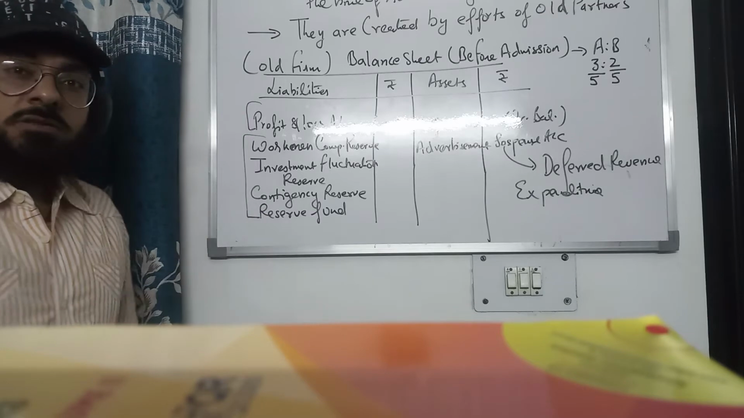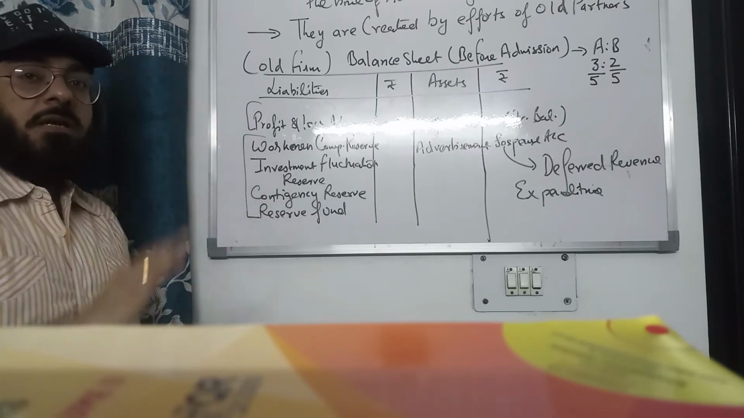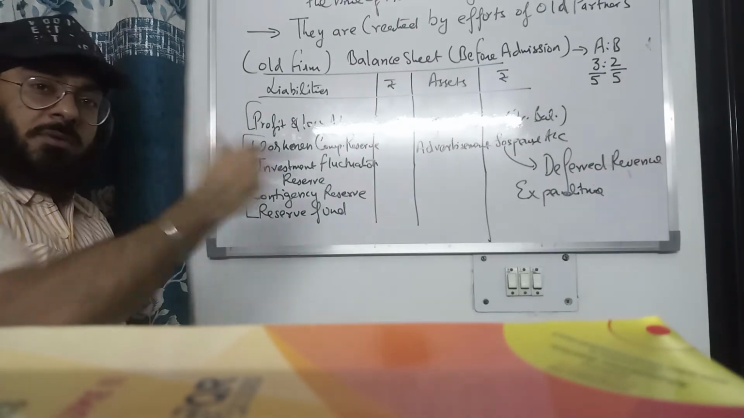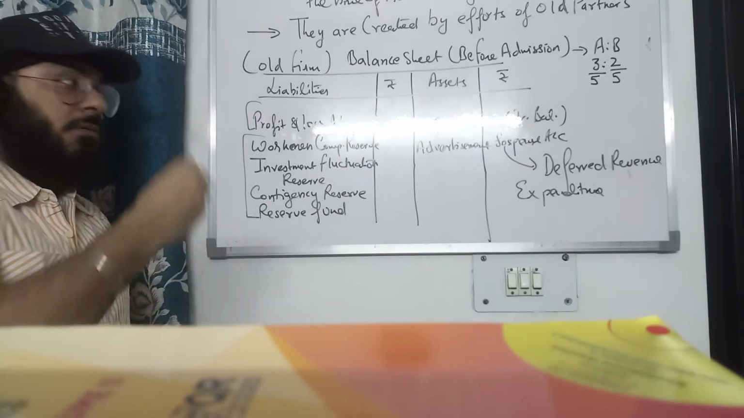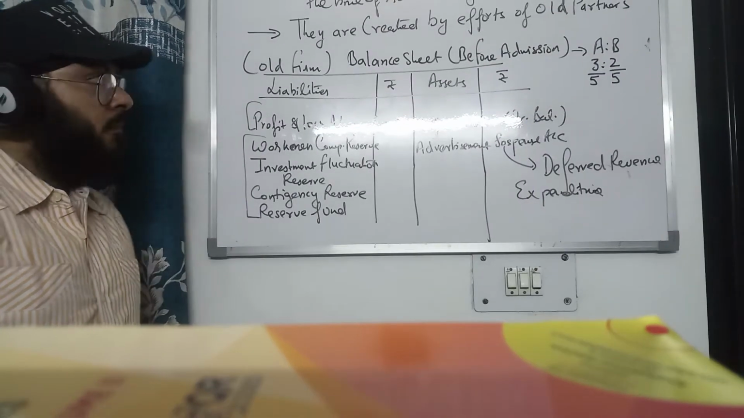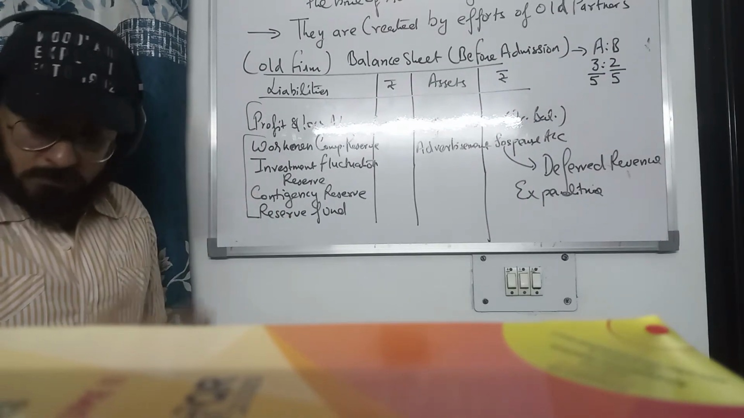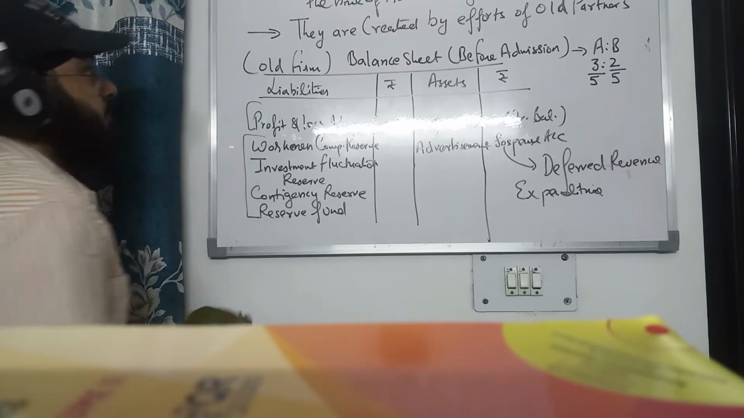at the time of admission of a partner, also at the time of change in profit sharing ratio, at the time of retirement of a partner, and at the time of death of a partner. Right? We will distribute them. Now what journal entry will we pass? How do we distribute them? Let's see that.